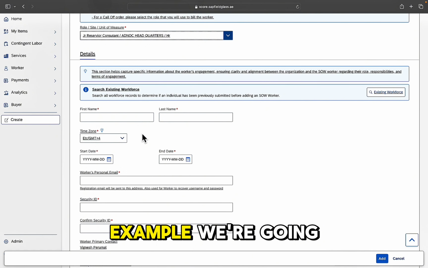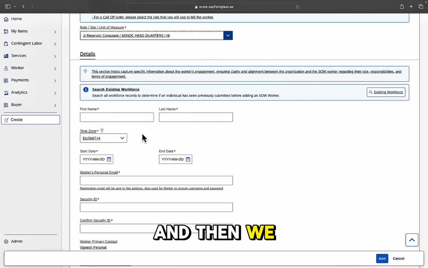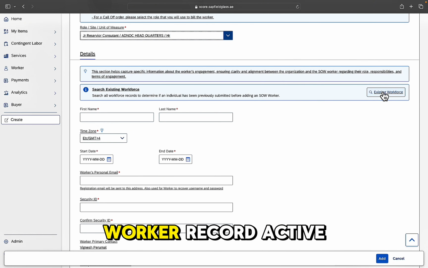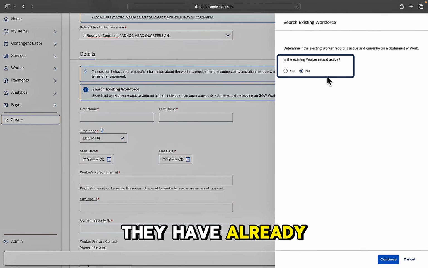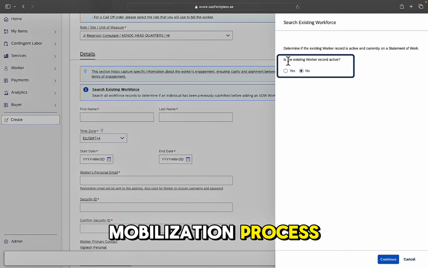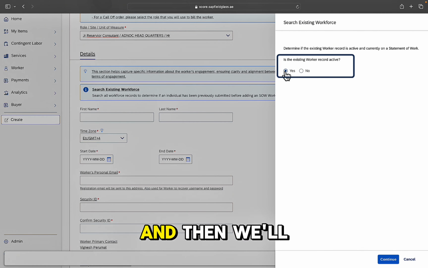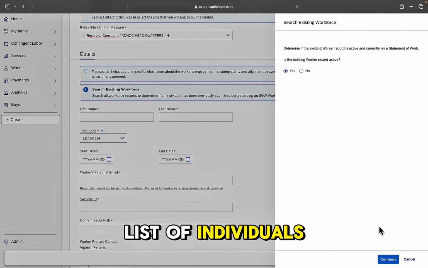But in this example, we're going to select a contractor that's already been through the mobilization process. So we know that they are already compliant and they are ready to start work. We will click here into this existing workforce button, and then we have an option, is this existing worker record active? And we will select yes, because we know that they have already been through that mobilization process. We select continue, and then we'll select from the list of individuals.